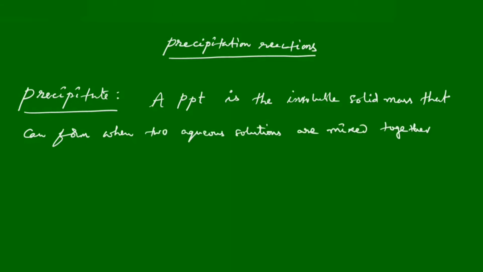Where precipitate formation takes place in a chemical reaction, the type of reaction we call a precipitation reaction. Mostly ionic reactions come under precipitation reactions.